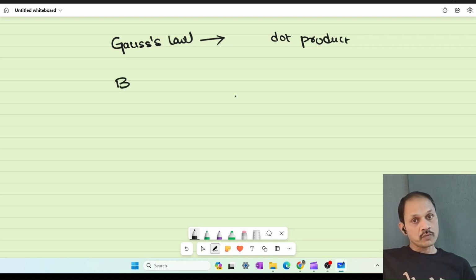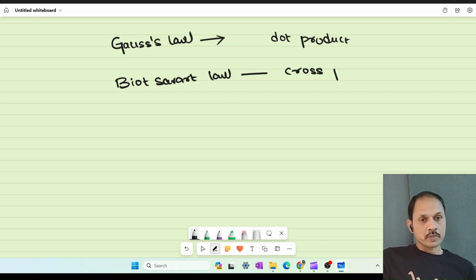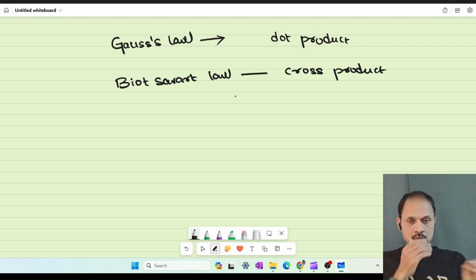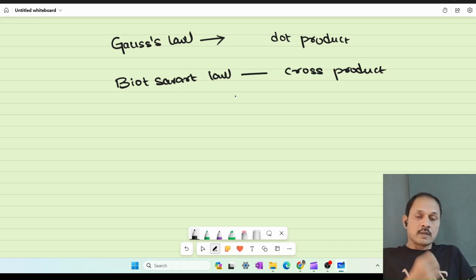Similarly, there is one more in the fourth chapter of 12th, that is Biot-Savart law. Here the T is silent in Biot, we call it Biot-Savart law. This depends on cross product. Now you can see the last 10 to 12 year papers. In every paper, whether it is board exam or mains exam, you can find a question on these two. If it is board, a long answer question, 5 marks. So that is the importance of these things.